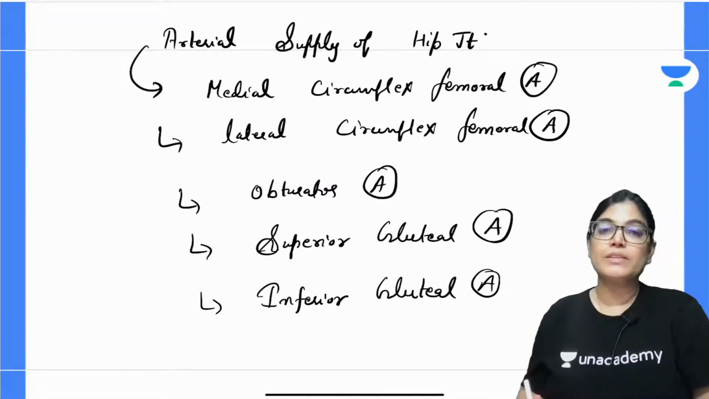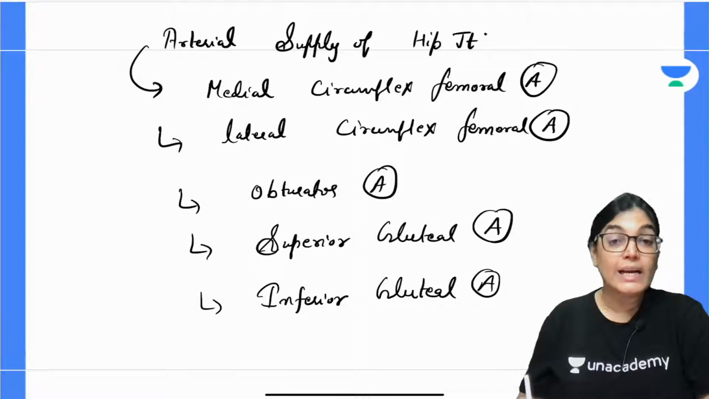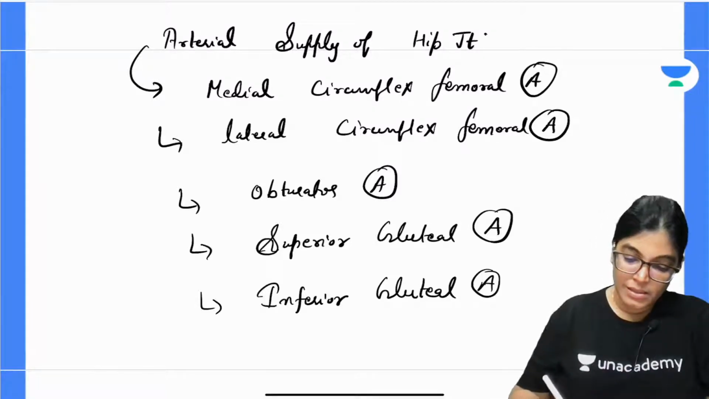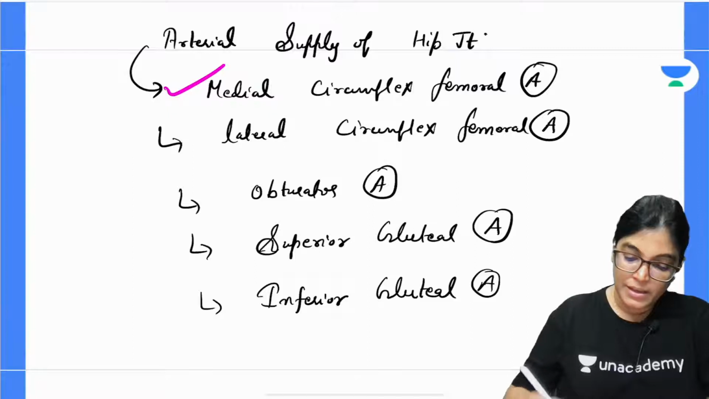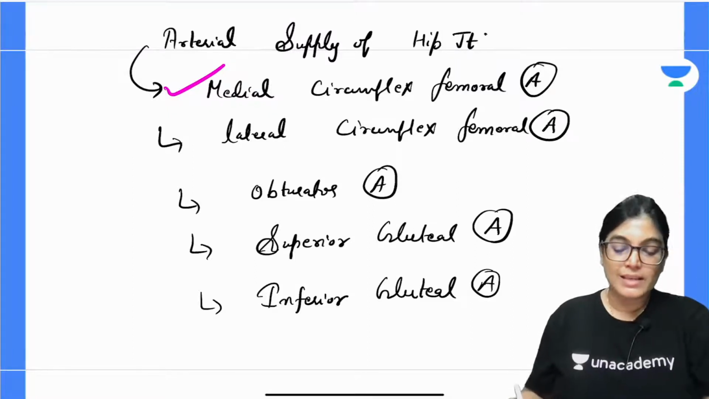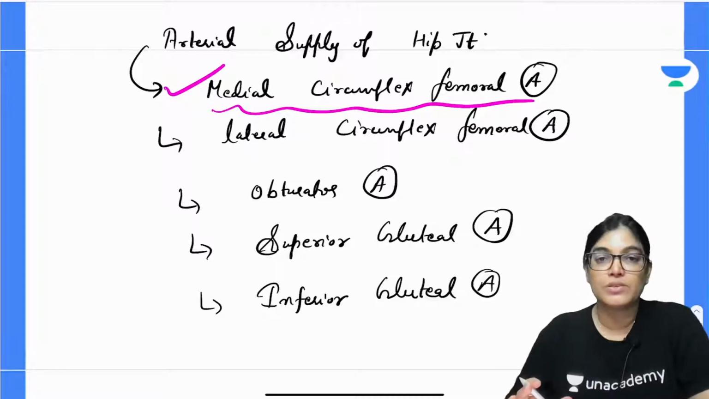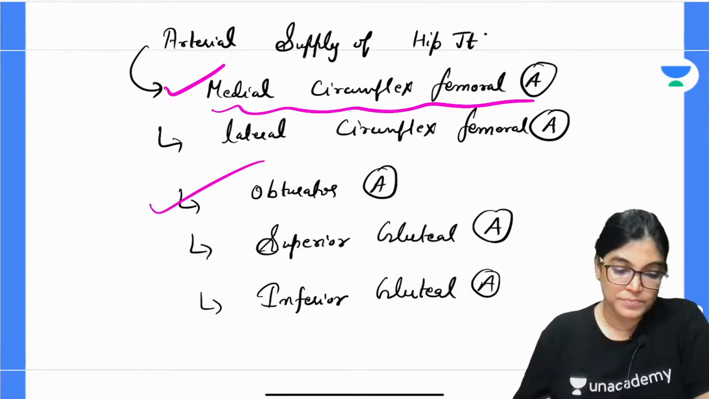Medial circumflex femoral, lateral circumflex femoral, obturator, superior gluteal artery and inferior gluteal artery. Actually, one of the best and the most important arterial supply is given by the medial circumflex femoral artery, that is giving acetabular branches, and a major chunk of blood supply to the head and neck region of the hip joint is given by the medial circumflex femoral artery along with the acetabular branch of the obturator artery.